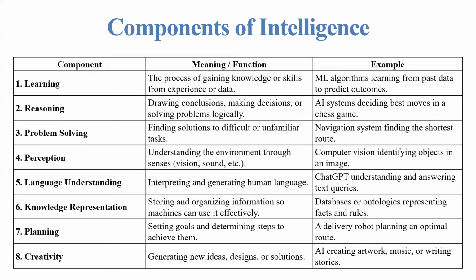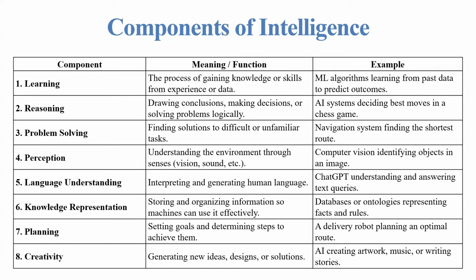Next component is language understanding. The meaning of language understanding is interpreting and generating human language. Example is ChatGPT understanding and answering text queries. Next component is knowledge representation. The function of knowledge representation is storing and organizing information so machines can use it effectively. Example, databases or ontologies representing facts and rules.